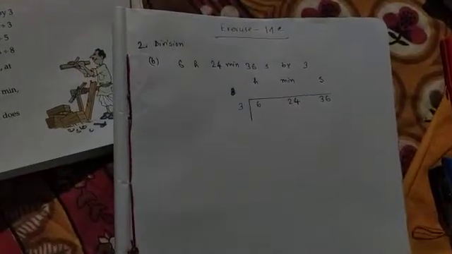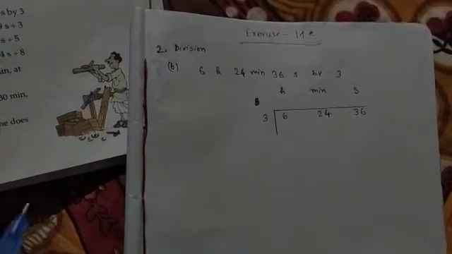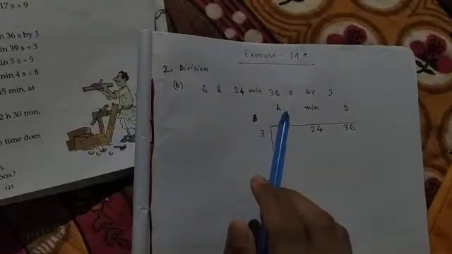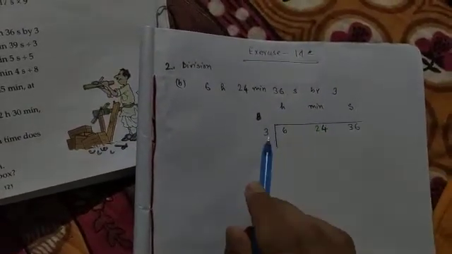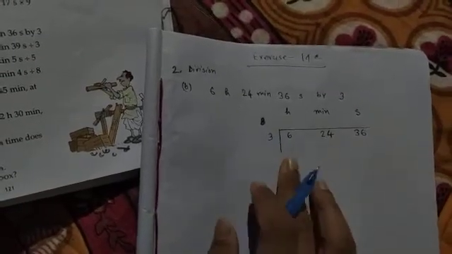Good morning, students. Today I will tell you how you can do the division of time. It's also very easy. See what the process is here. Just try to understand, same process. First write hour, minute, second separately. Then write this in division format.